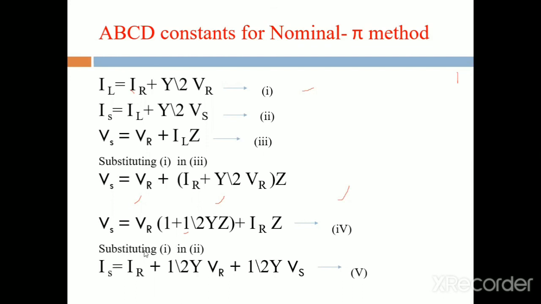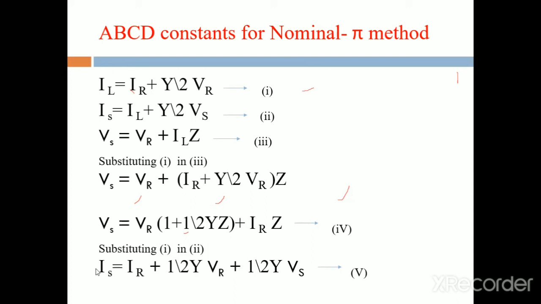Next, substituting the first equation in the second equation, we obtain Is, that is Is is equal to IL. What is IL? IR plus Y by 2 VR. So IR plus 1 by 2 Y VR plus Y by 2 Vs. Before simplifying, we observe whether this equation is similar to the generalized equation or not.